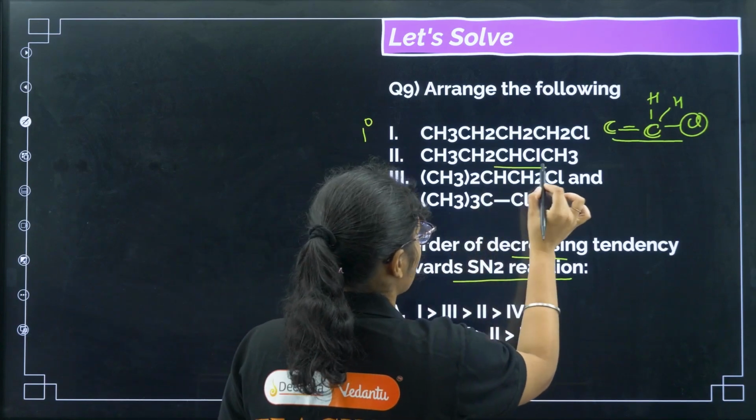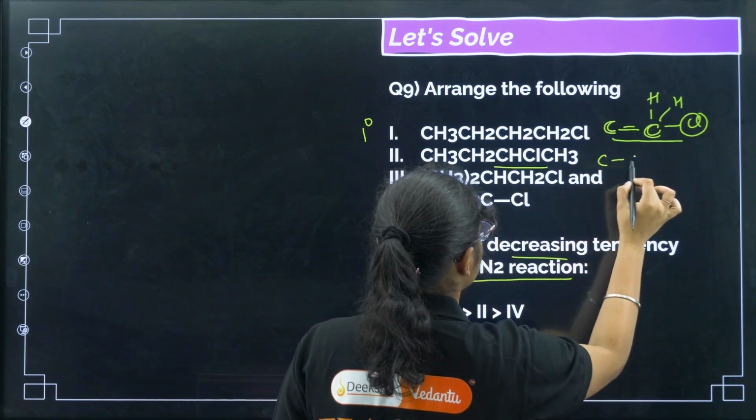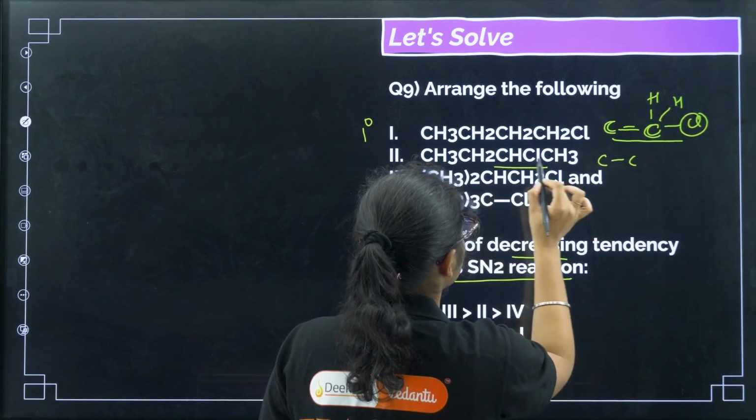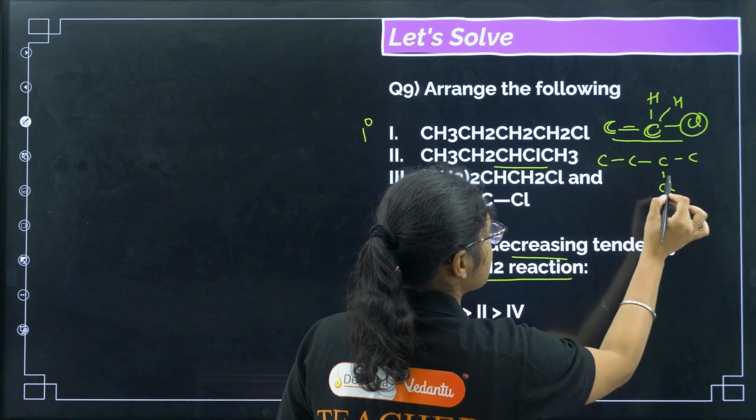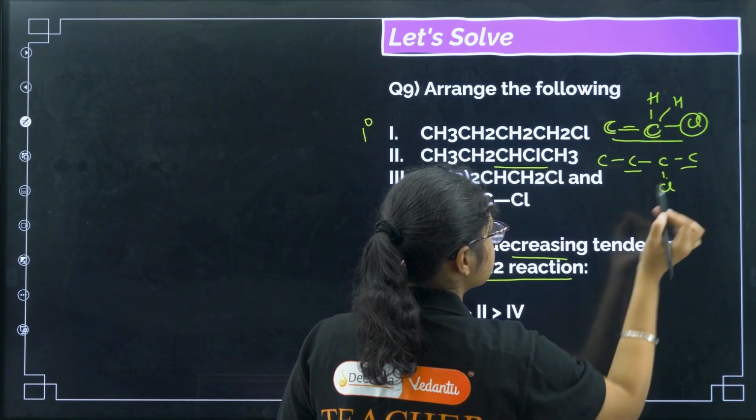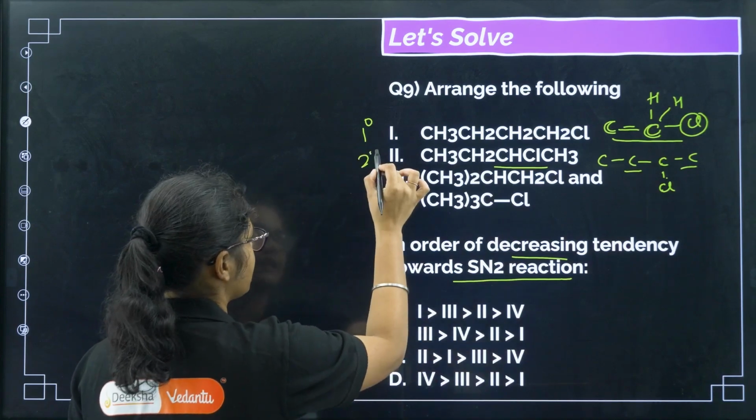Next, if you see this part, CH3, so it is like this: 1, 2, then 3, 4 carbons are there. In the second carbon chlorine is there. So the carbon which contains the chlorine is attached to 2 more carbons. So this is a secondary carbon.